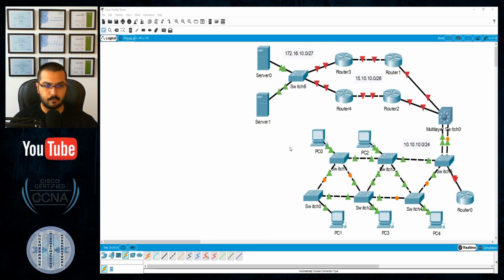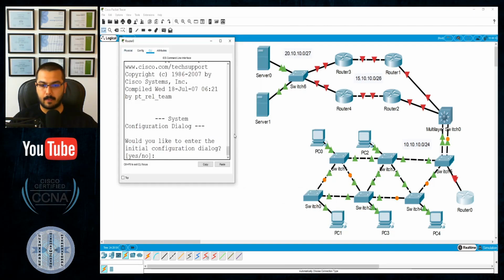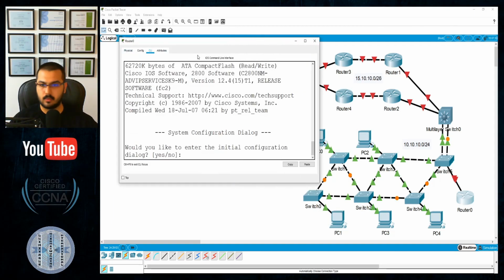Let's start by modifying this, and let's make it another public network. That should be 20.10.10.0. That's a public IP address. Okay, so for my entire network, I will have DHCP. Let's start giving IP addresses to my network.